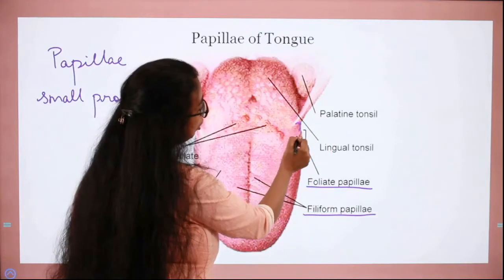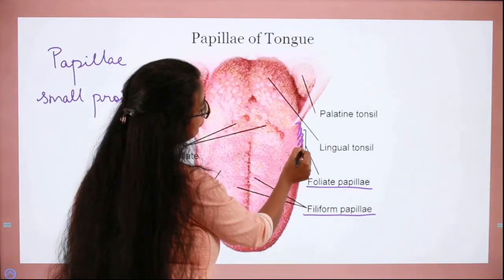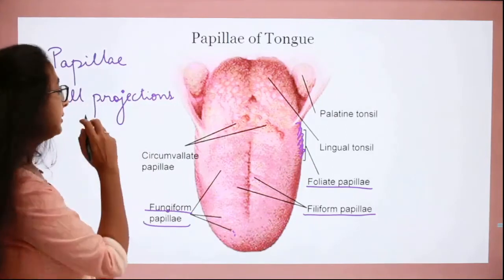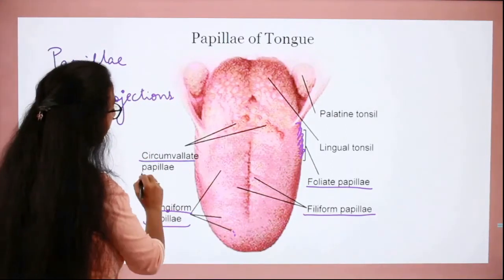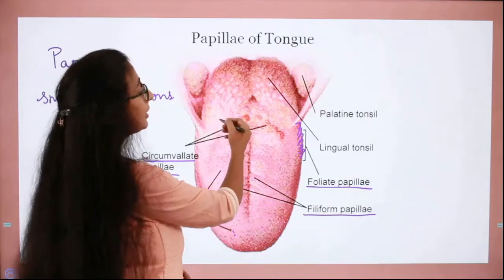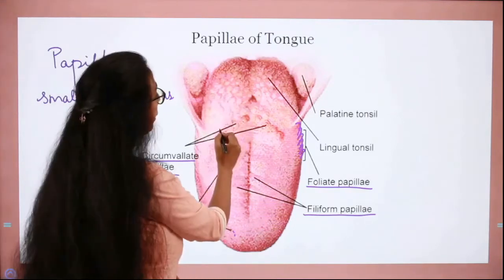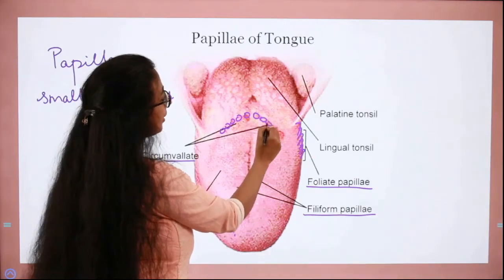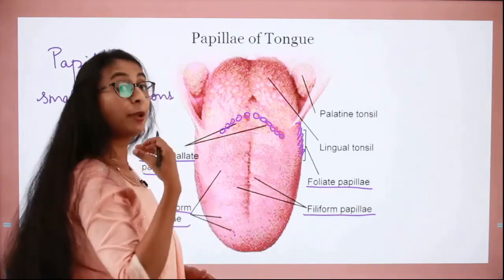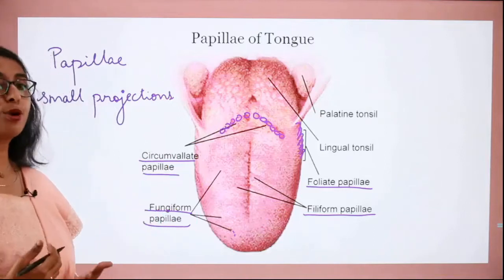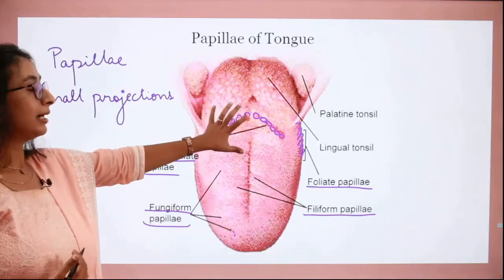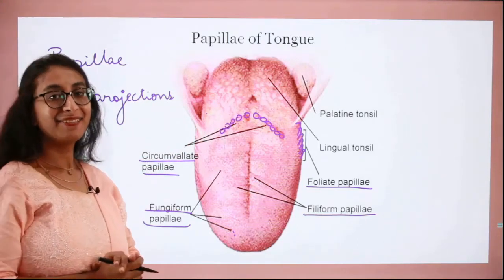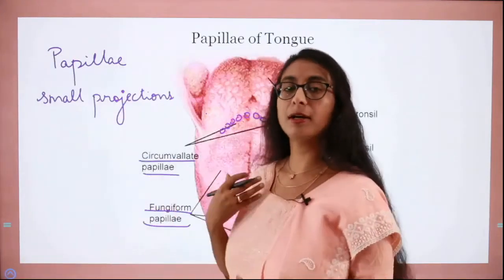Here you can see on the sides of the tongue you have leaf shaped papillae like this, which contain the taste buds again. Then you have the circumvallate papillae, which are present mostly in the posterior side of the tongue. You can find some 8 to 10 papillae, large ones like this, arranged in the shape of the V. So they contain a large number of taste buds. So these are also containing taste buds and that is called circumvallate papillae. Fine, did you understand the 4 important papillae of the tongue?